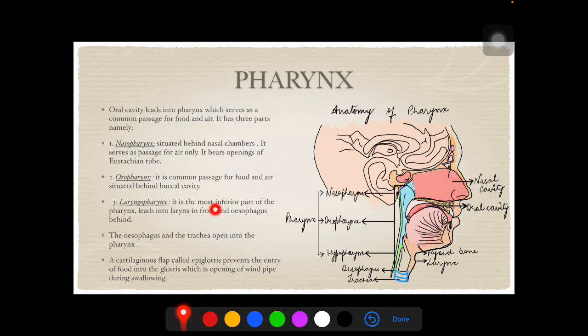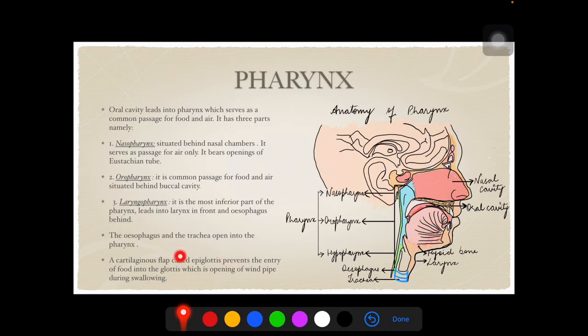Laryngopharynx. It is the most inferior, that is the lowest part of the pharynx, and leads into the larynx in front and the esophagus behind. The esophagus and trachea open into the pharynx. So both of these open into the pharynx. A cartilaginous flap called the epiglottis prevents the entry of food into the glottis, which is the opening of the windpipe, during swallowing.